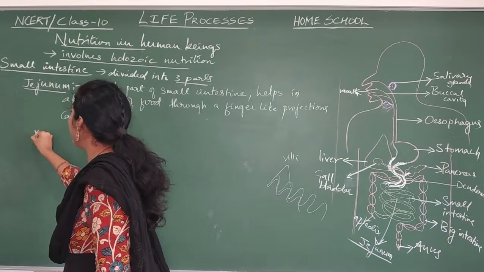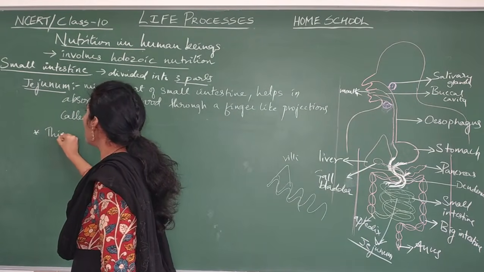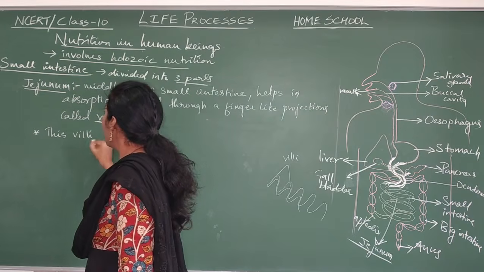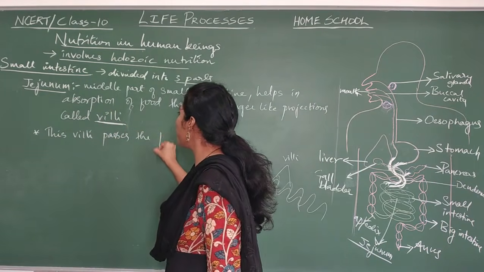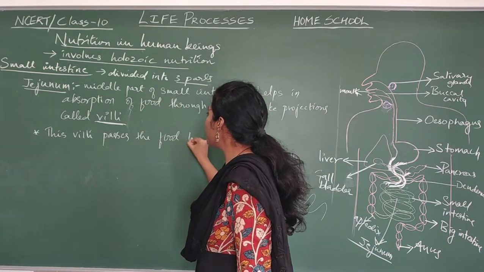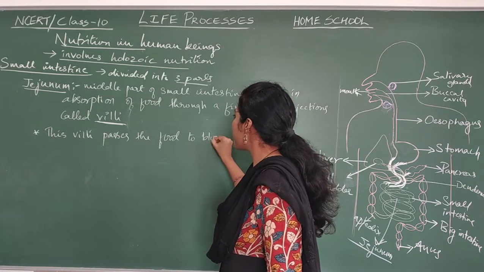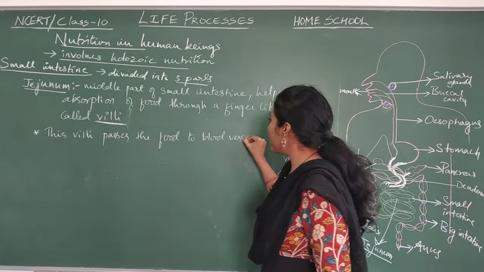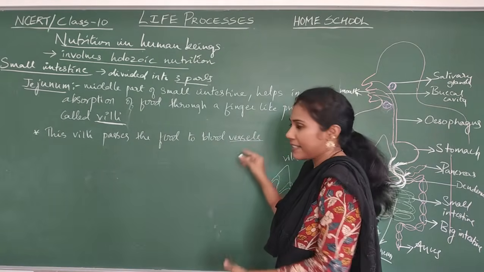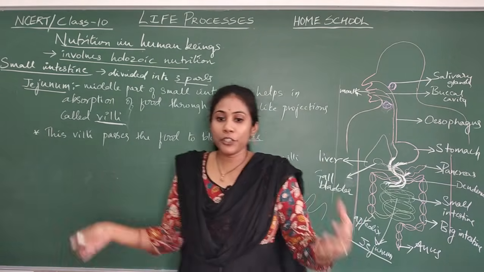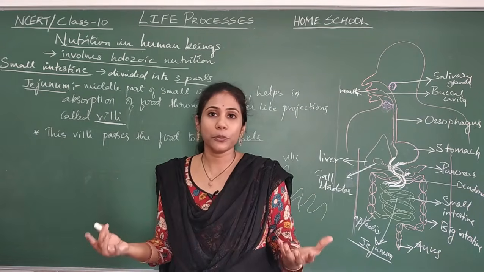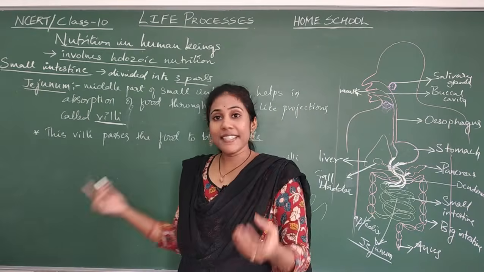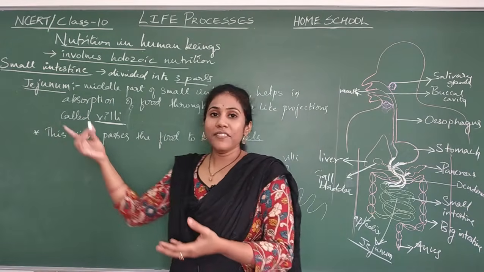Second point I'll write here. This villi passes the food to blood vessels, that is blood pipes. So the nutrients are carried away with blood all over the body to produce energy. We can see this very clearly with the help of a visual.